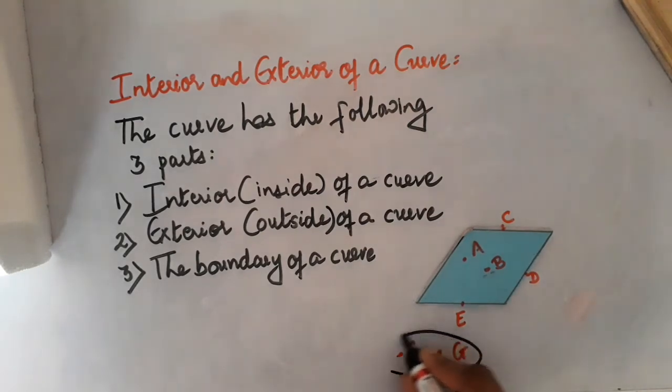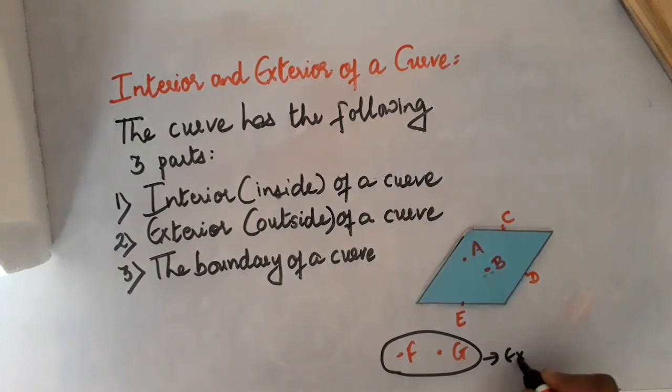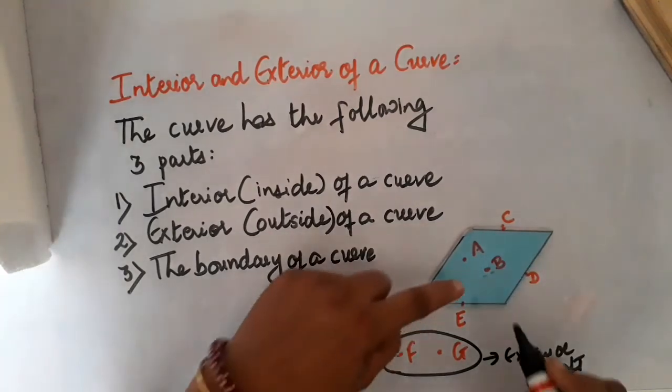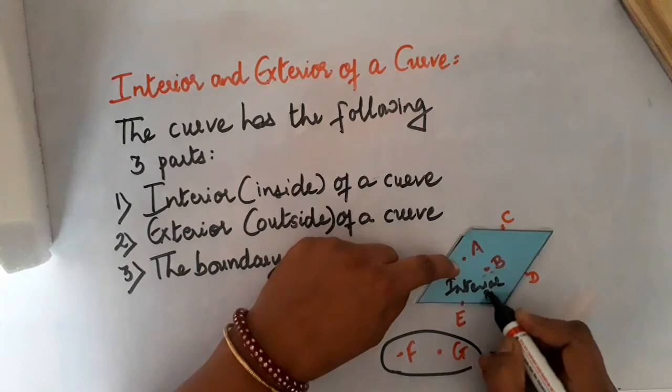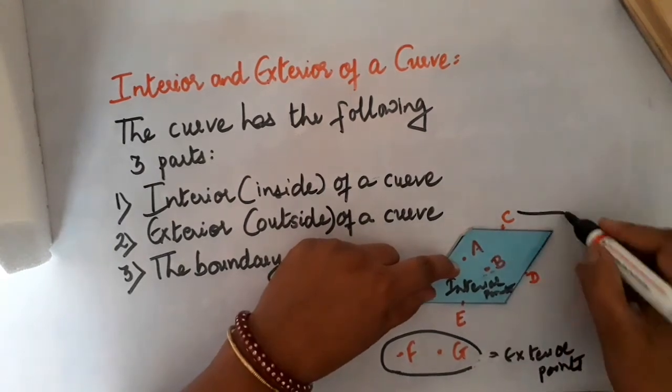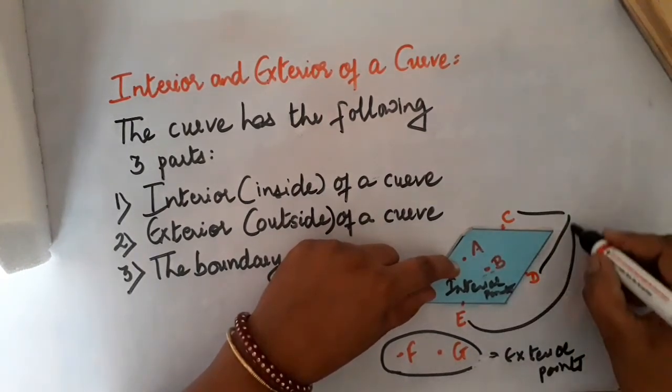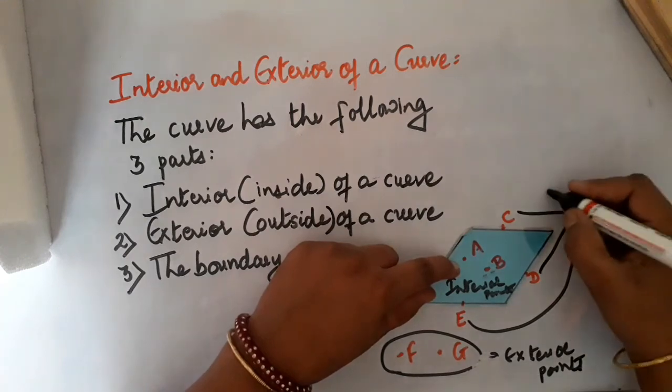So F and G are the exterior points. A and B are the interior points, and C, D and E are the boundary points.